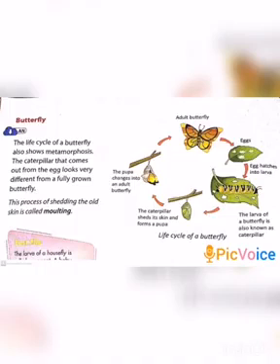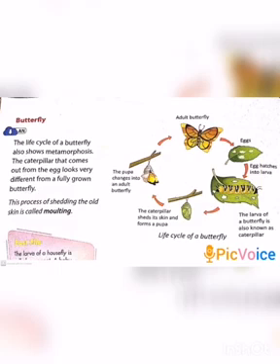Okay, once again I tell you the 4 stages of a butterfly. First, the adult butterfly lays eggs in groups. Then the eggs hatch into young ones called larvae. The larva of a butterfly is also known as a caterpillar. That is the second stage. Then the third stage is when the caterpillar sheds its skin and forms a pupa. Finally, the pupa changes into an adult butterfly.